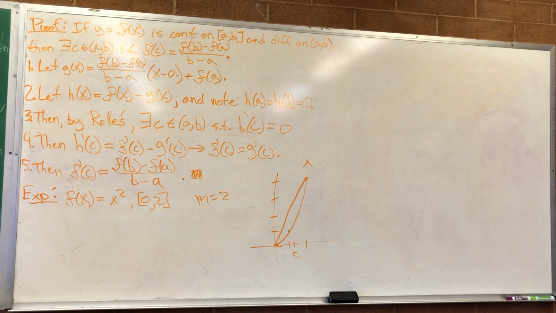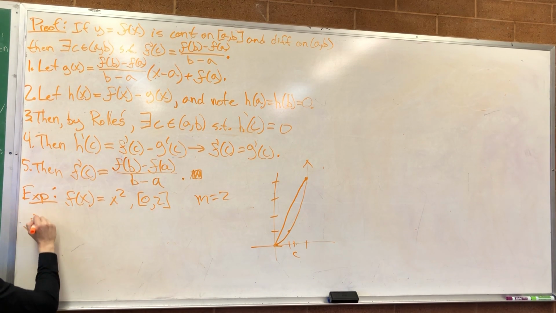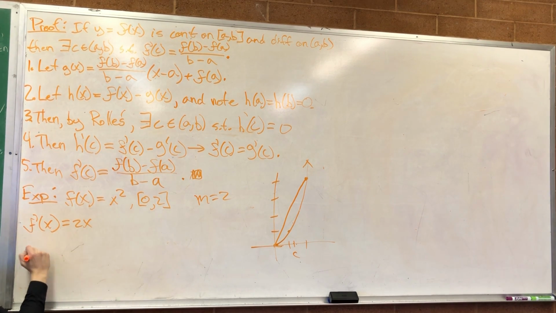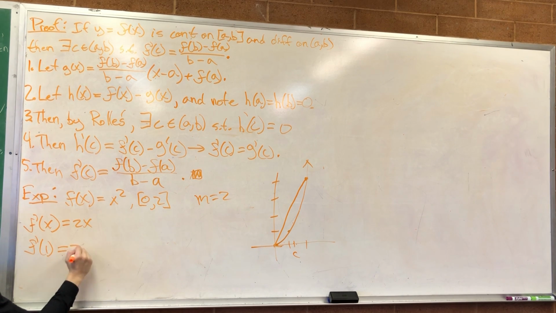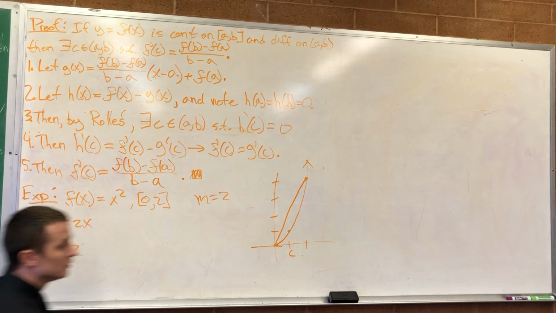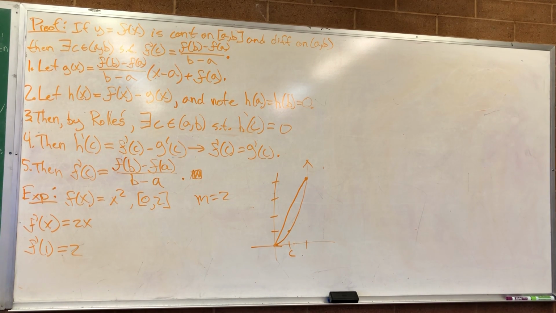We know by the mean value theorem that there must be such a point. Now let's find the point. So what's the point going to be? It's going to be just 1. f prime of x is equal to 2x. Where's 2x equal to 2? At x equal to 1. Oh, that's easy. So c is over here at 1. Okay, can we do a more complex one? We'll follow just the examples that he does, and then if you want to do more complex stuff after that, we can do that as well.